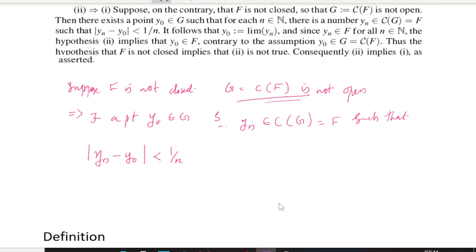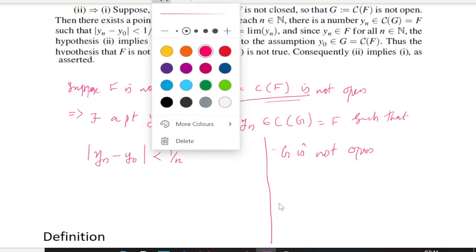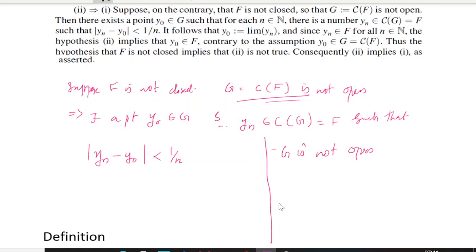From where did I get this 1 by n? See, if G is not open, from that condition only I am getting this condition. Suppose G is open, then what will we get?